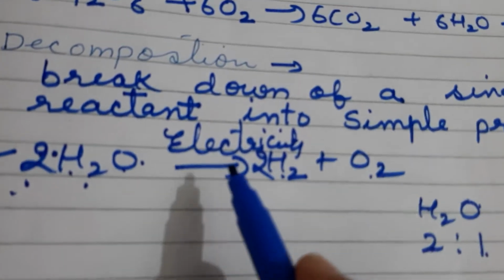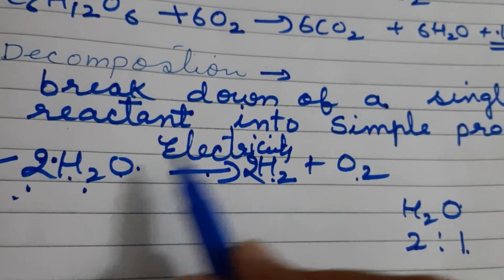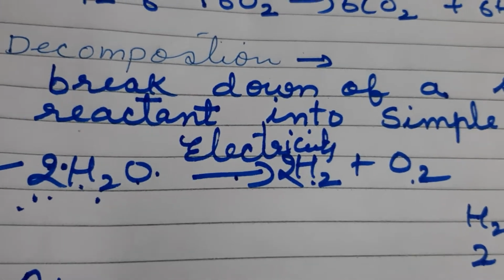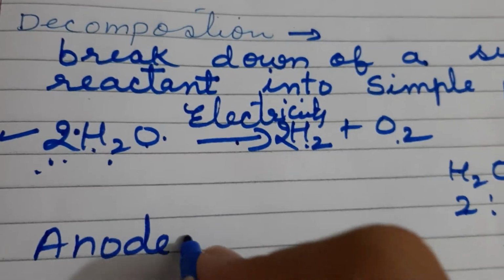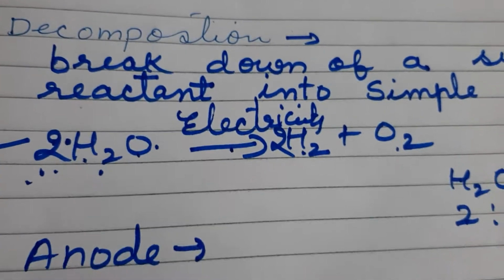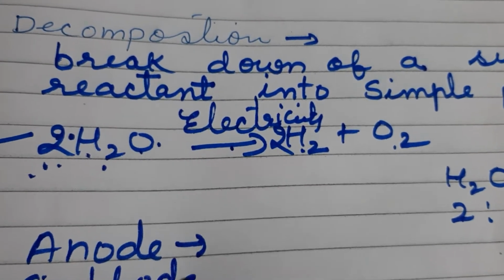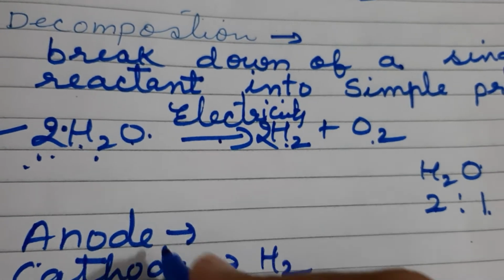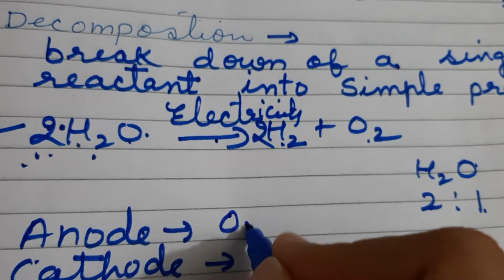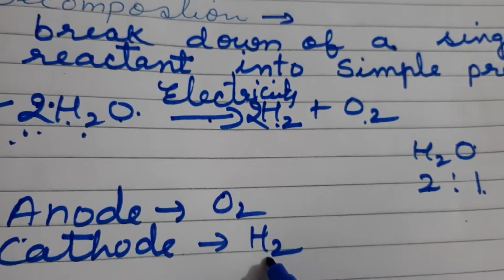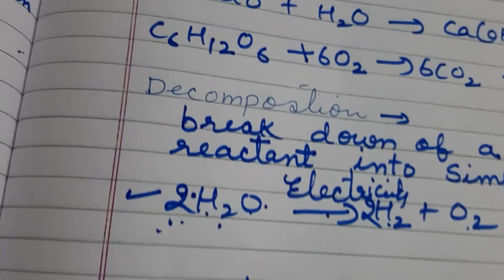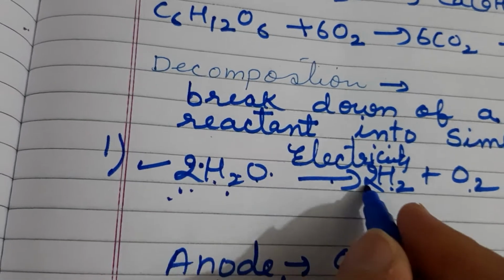And when we do the electrolytic decomposition of water, then we will see, this I am talking about an activity which is in the book, the anode and the cathode. At the cathode, hydrogen gas is released, and at the anode, oxygen gas is released. The volume of hydrogen is double the volume of oxygen gas. This is the first type, that is electrolytic decomposition.